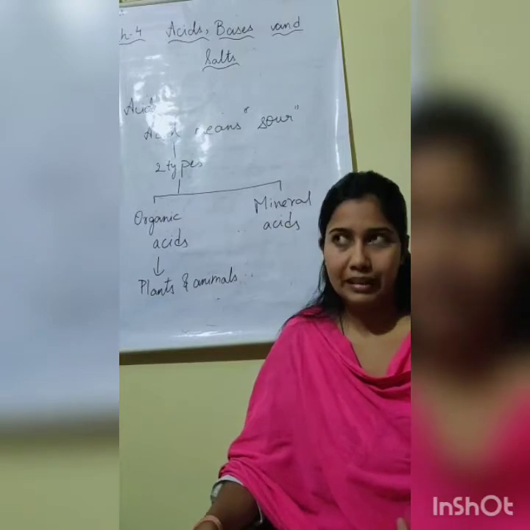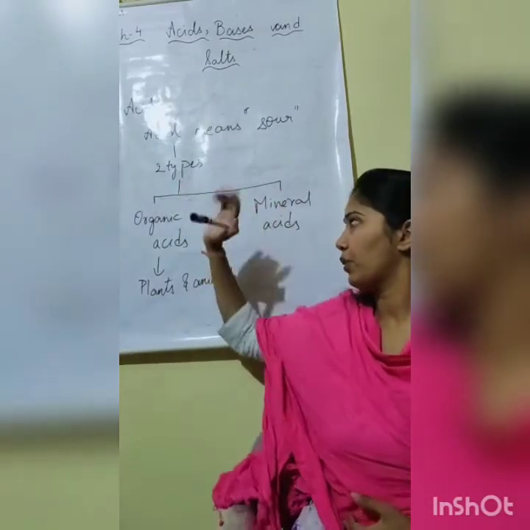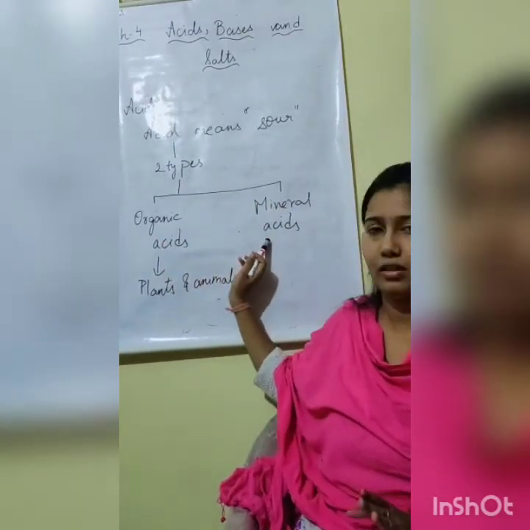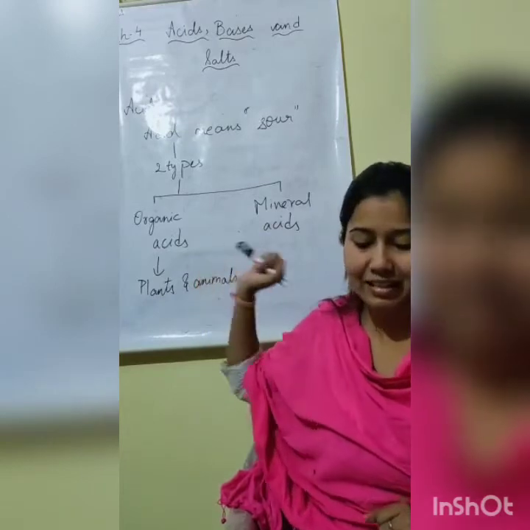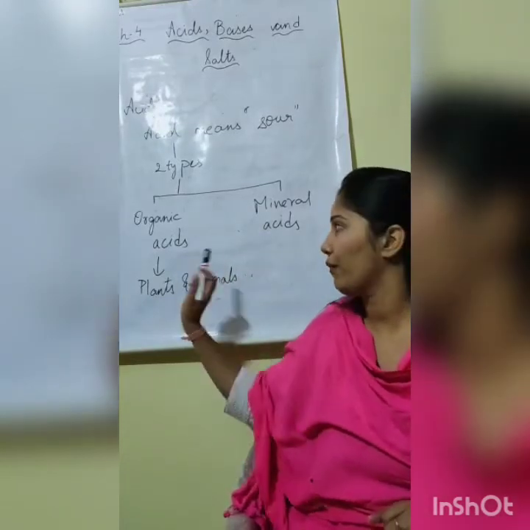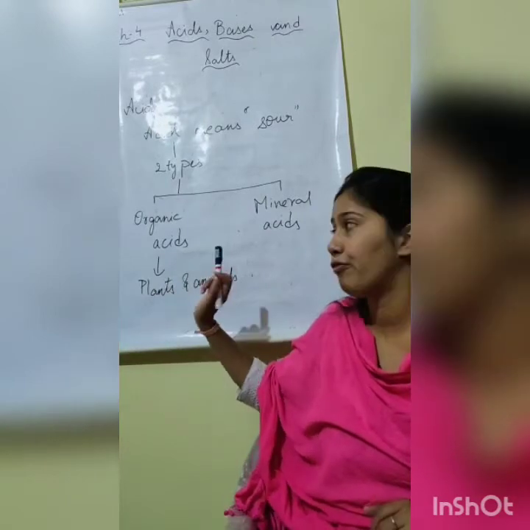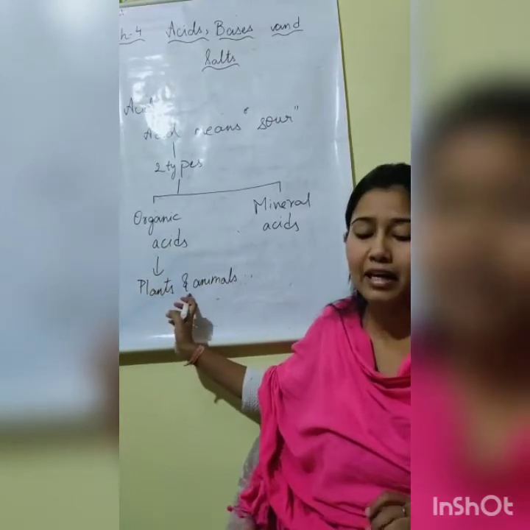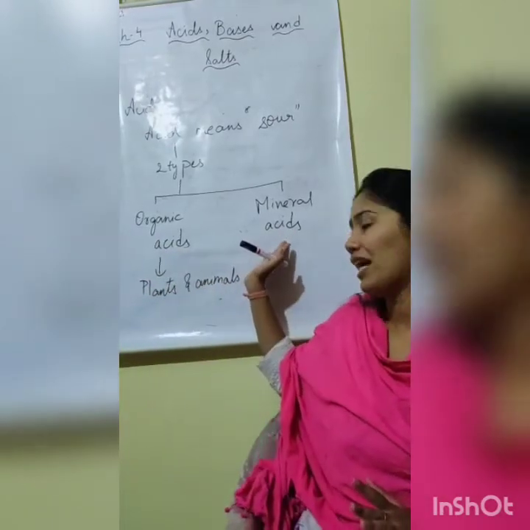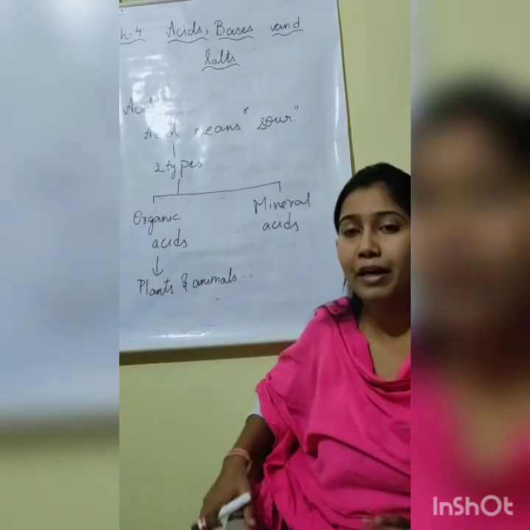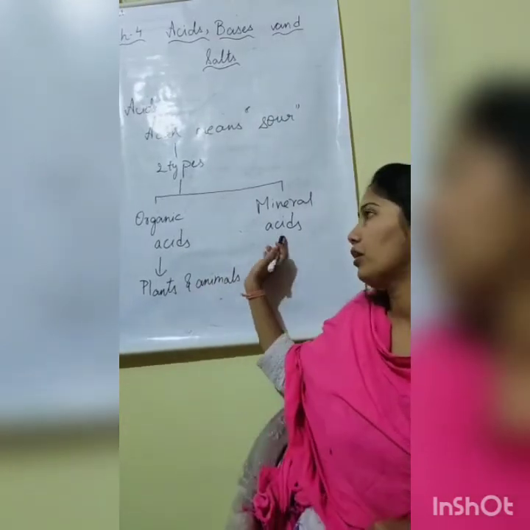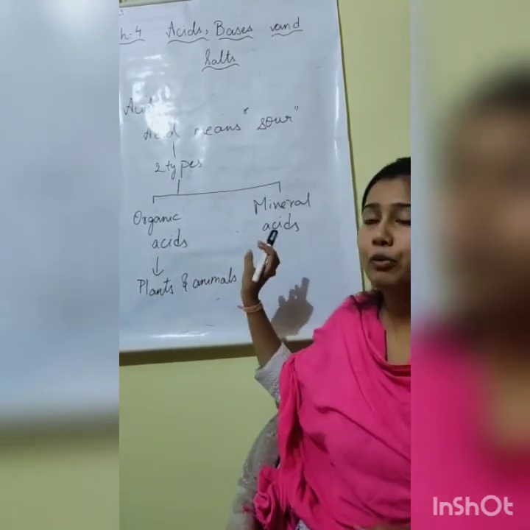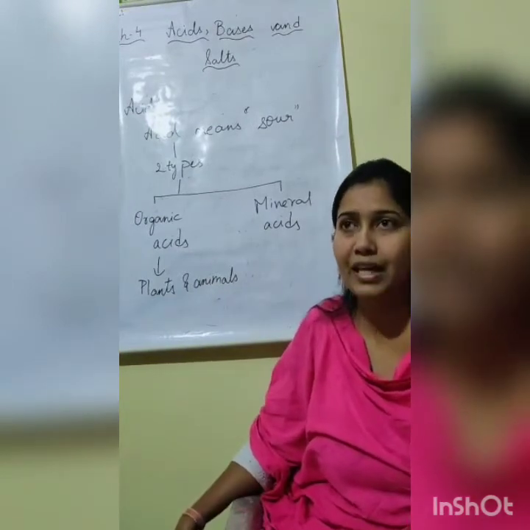Now basically acids are of two types. First one is organic acids and second one is mineral acids. Organic acids are those acids that are found in plants and animals. Mineral acids are those acids that are prepared from the minerals of the earth. They are human-made acids, and they are prepared in the labs.